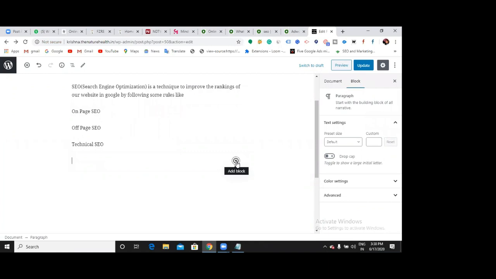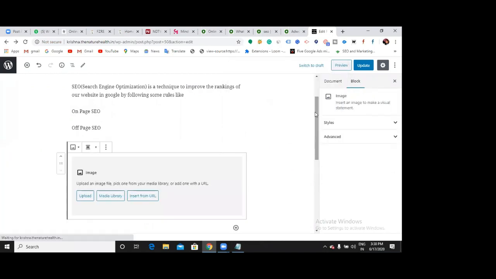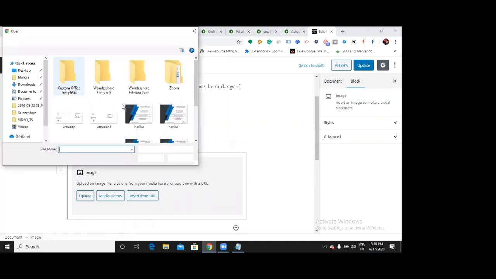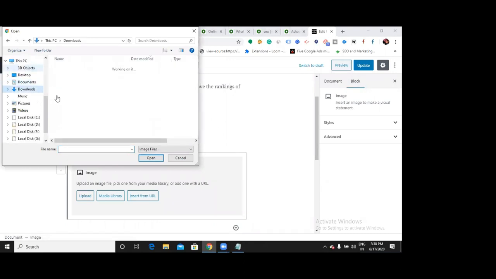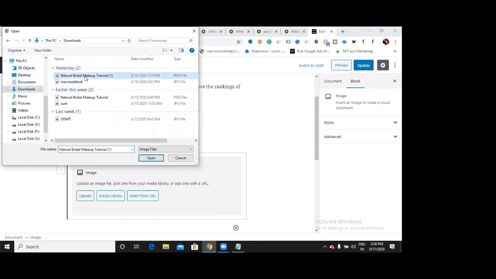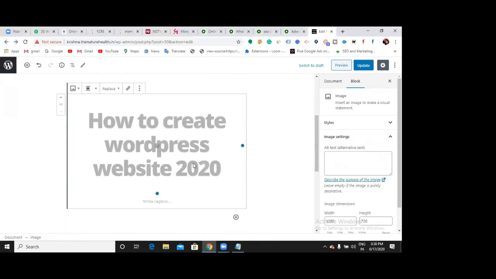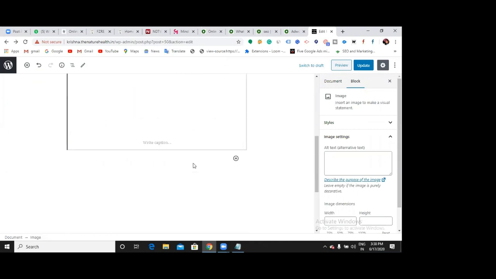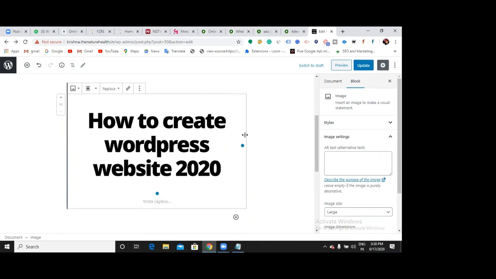Now can you see here the plus block? Click that. Here you can add a gallery as well. You can add an image. Click on that image and click on upload. Can you see now? Image, upload it. Got it?